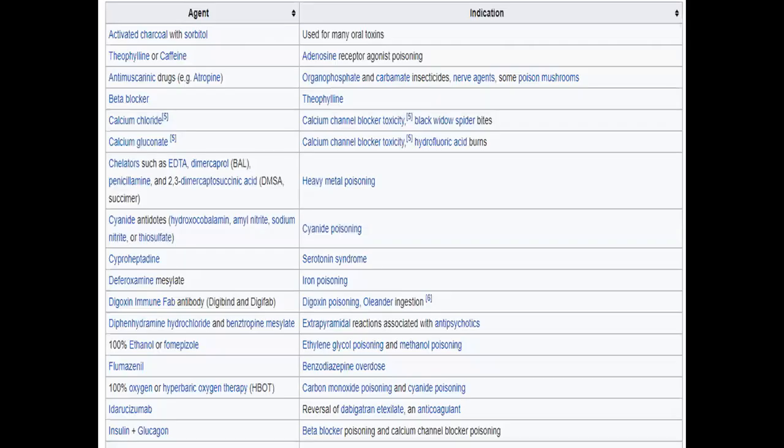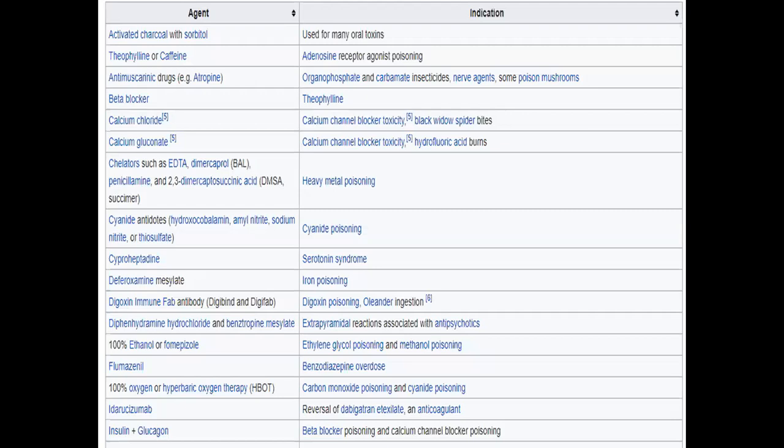These are the examples of some antidotes along with their indications. Activated charcoal is used for many oral toxins. Theophylline or caffeine is indicated in adenosine receptor agonist poisoning.